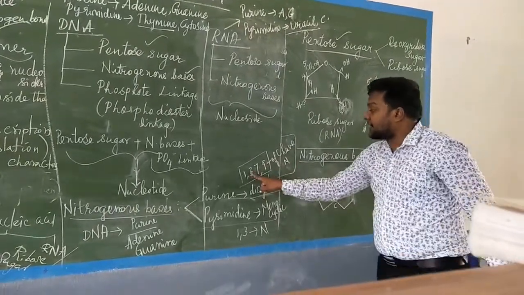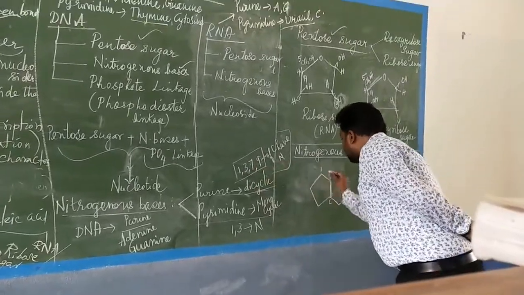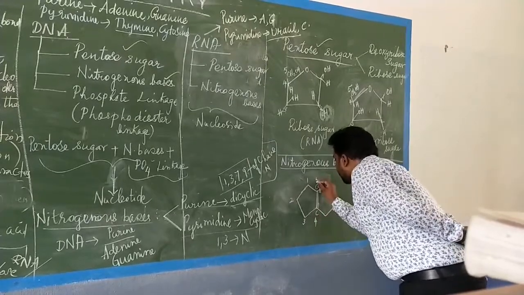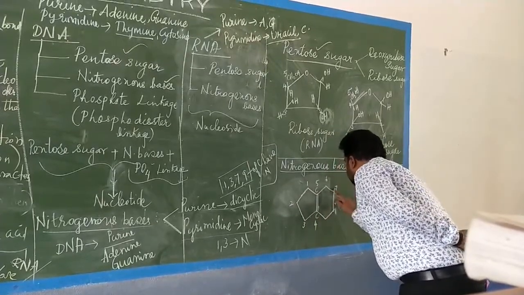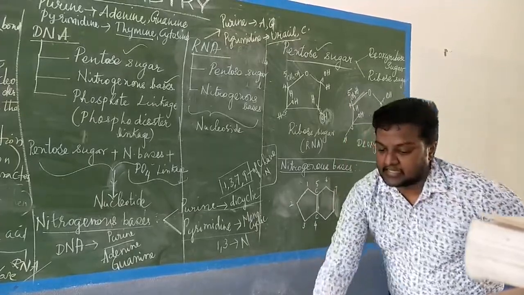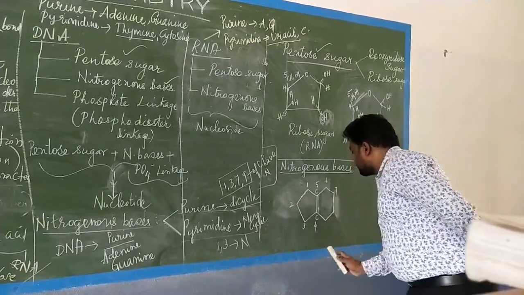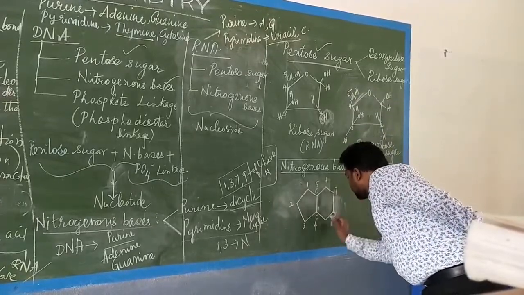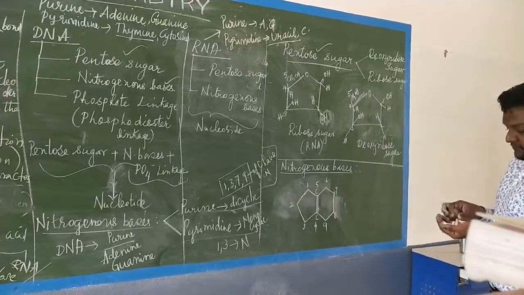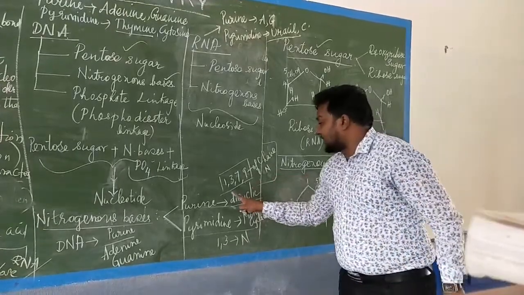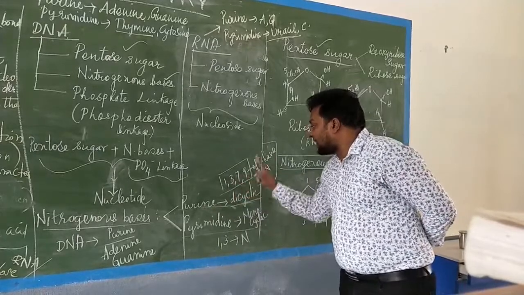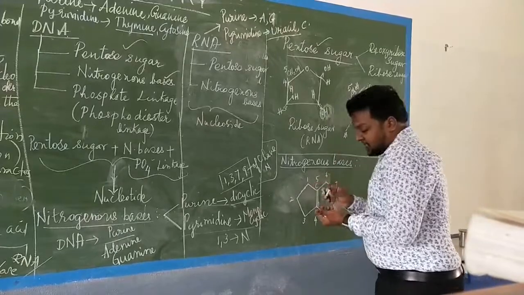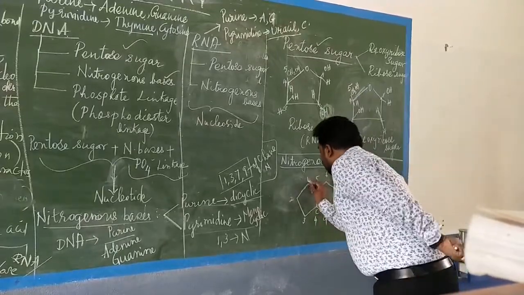By giving the numbering, we can fix the nitrogen. So 1, 2, 3, 4, 5, 6, 7. This is a single bond only, not a double bond, so we must be careful. 7, 8 and then 9. Now we go with the nitrogen. In purine, nitrogen should be present at 1, 3, 7, 9. So first position, upper, we can place nitrogen there.